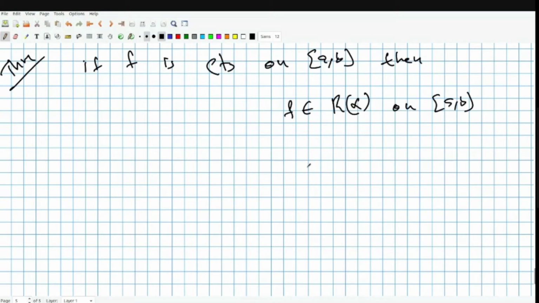Okay. So essentially, we are saying that continuous functions are Riemann integrable. Now, why does that happen? The idea of the proof goes like this. The thing which can be computed is how you can reduce the error between LPF and UPF, right? So that's what we are going to use here.